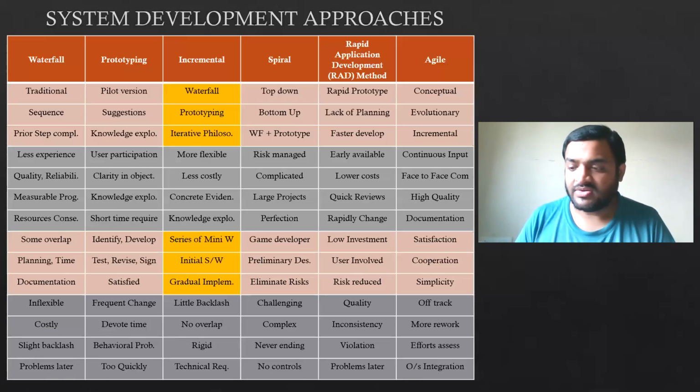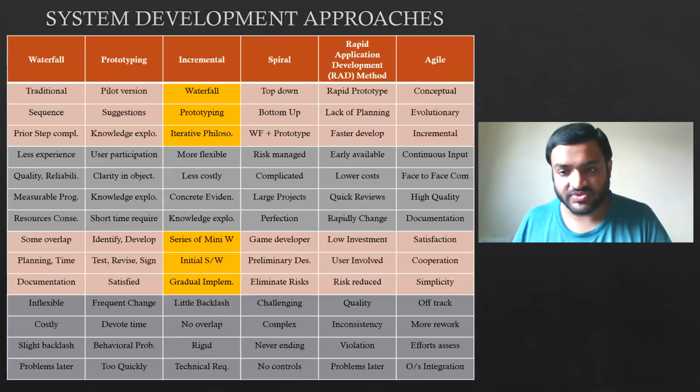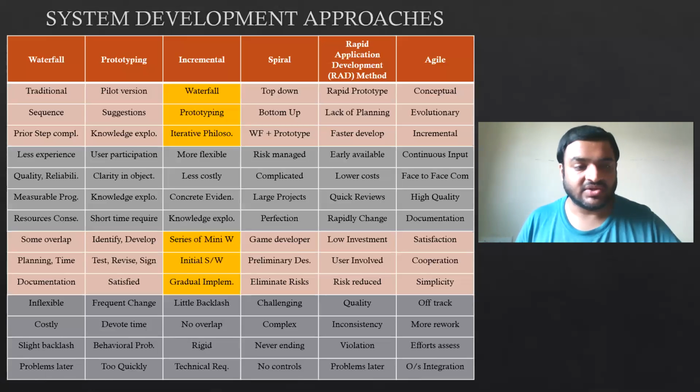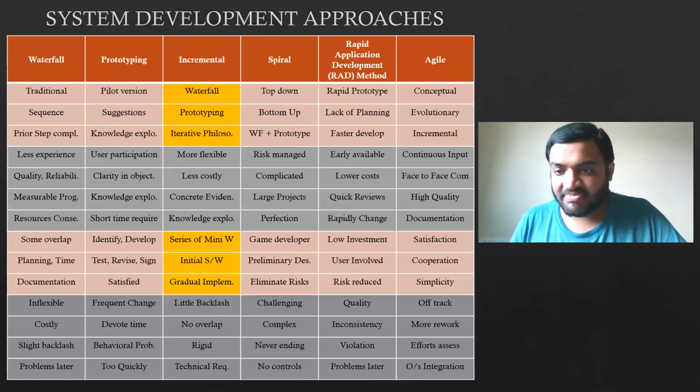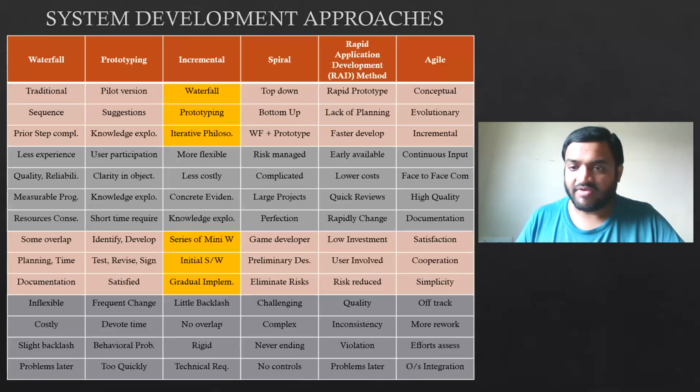We will do the sequencing: process 1, process 2, process 3, and then finished goods. So there is a sequence in waterfall model. Then prior step completion is an important thing in waterfall model. This is the concept you have to remember for waterfall model.